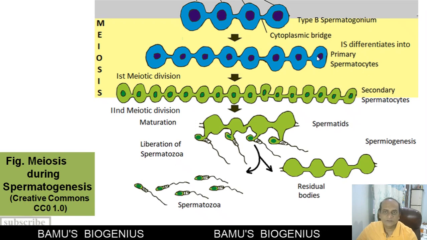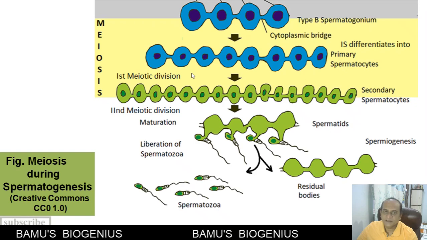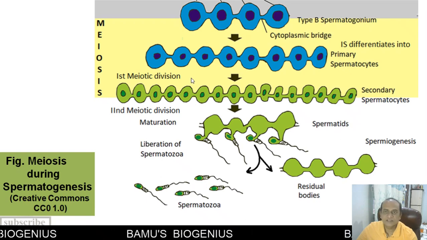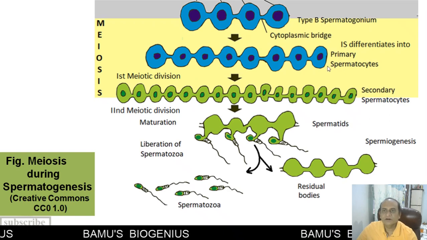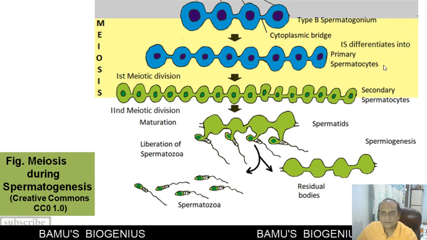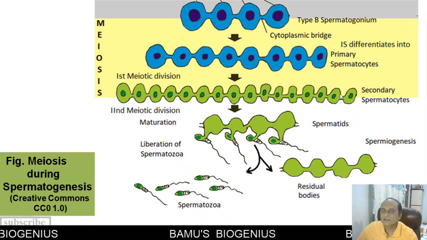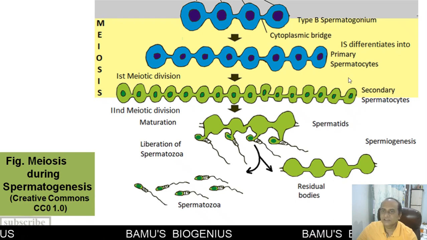Now this primary spermatocyte enters into a meiotic division. The first meiotic division, or meiosis 1, is a reduction division where the chromosome complement of the primary spermatocyte is halved. Now, the primary spermatocytes have a 2n number of chromosomes, 46 chromosomes. After first meiotic division, the secondary spermatocytes have the n number of chromosomes. That means first meiotic division is a reduction division.